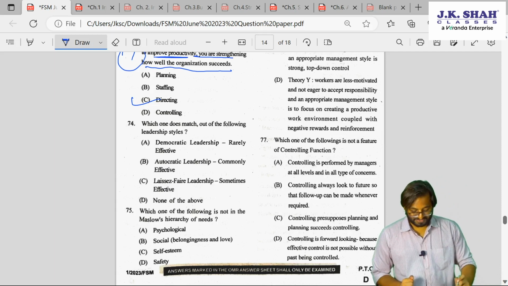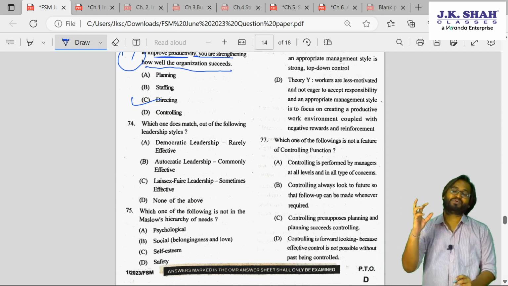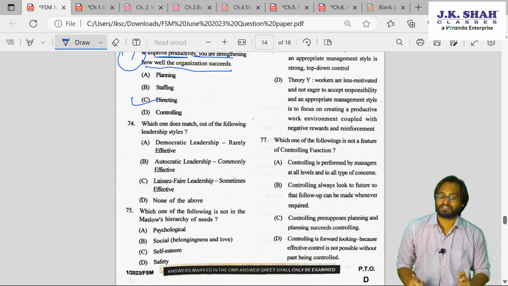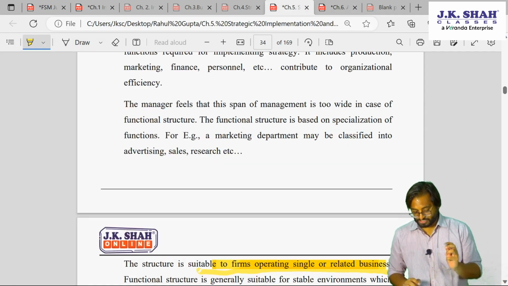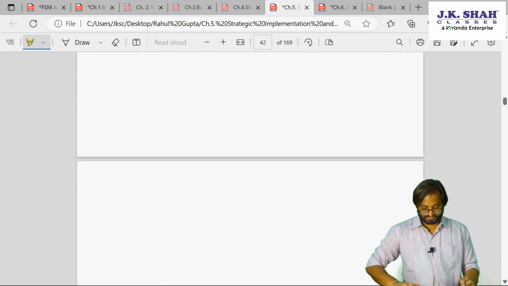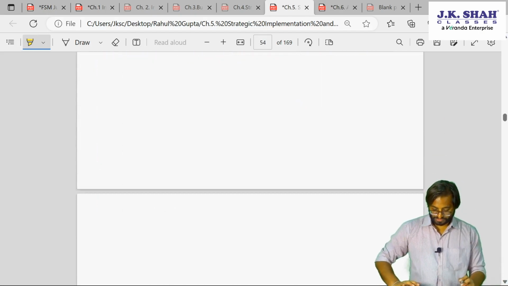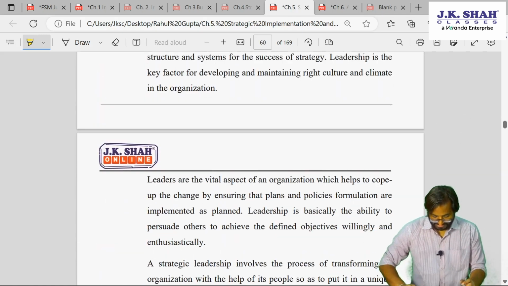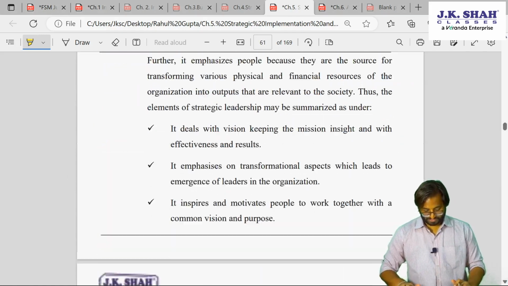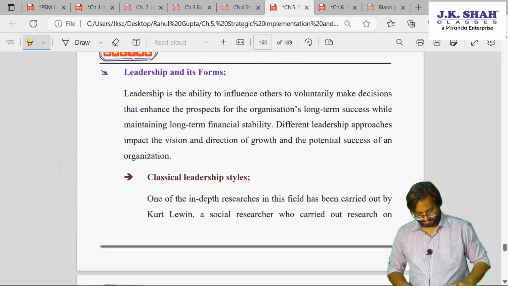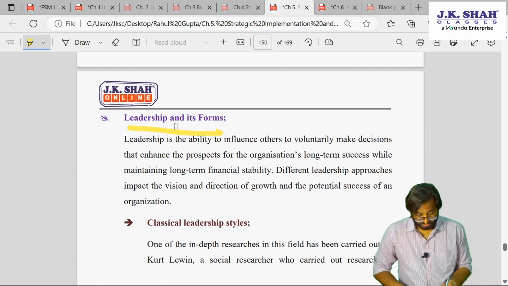None of the above. Okay, this is about leadership. Again, leadership is discussed at length in chapter number 5, different types of leadership. So let's go to chapter number 5. This is chapter number 5, leadership and its forms. Yes, leadership is given here. See, I told you, it's there.